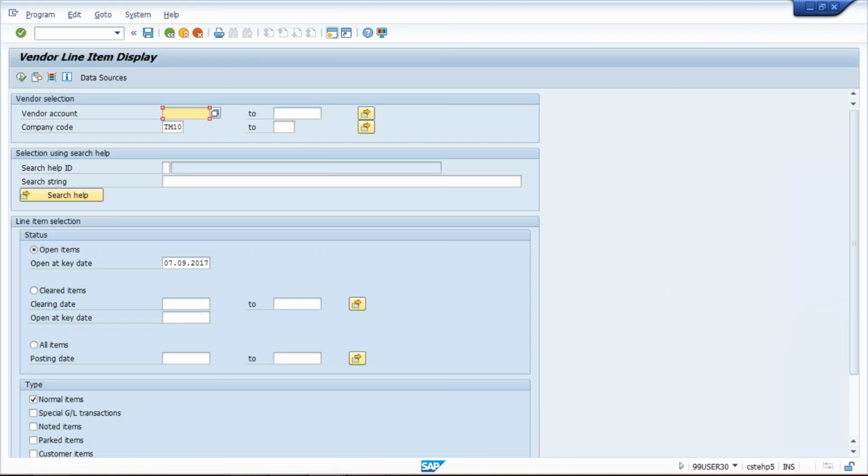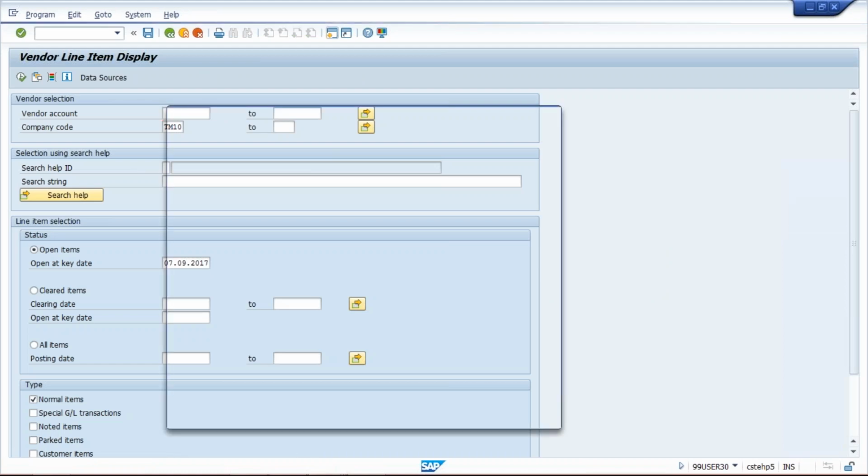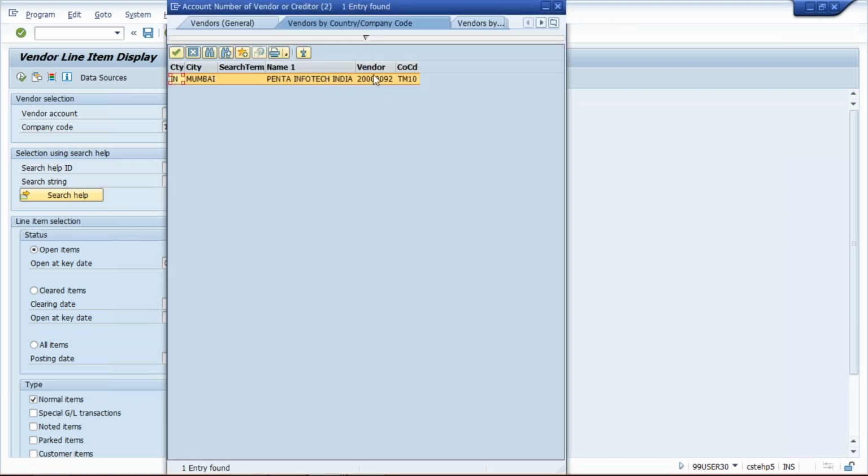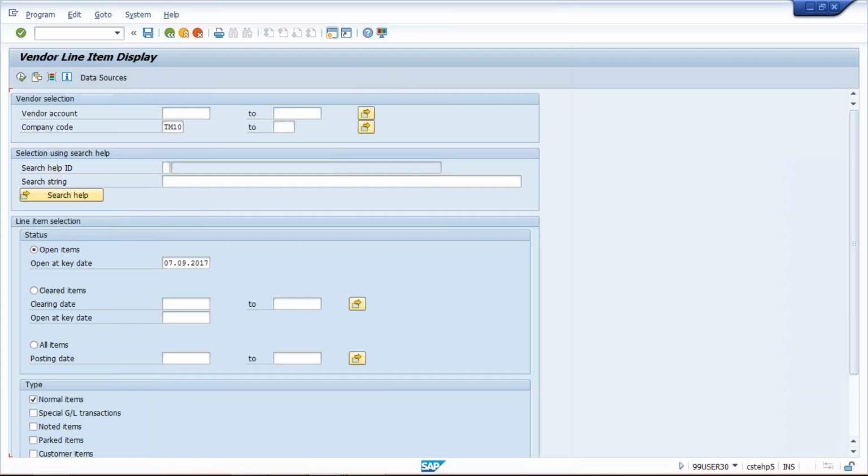Now, here you need to select your vendor number. Click on the drop down and select your vendor number. Press enter. So this is our vendor number. We are having only one vendor, so only one vendor has appeared. Double click on this and then simply click on execute.